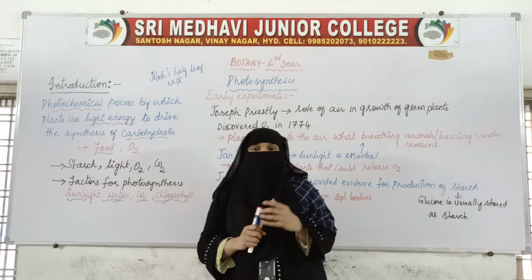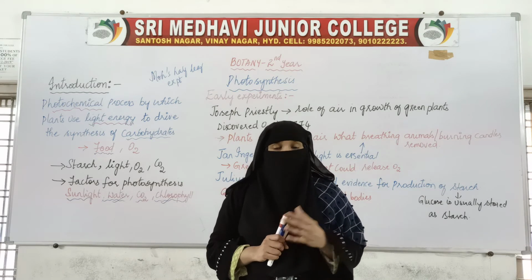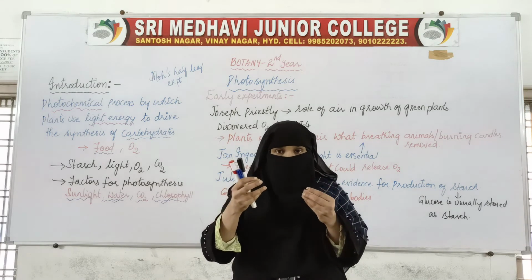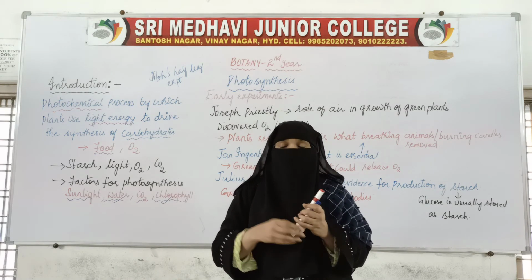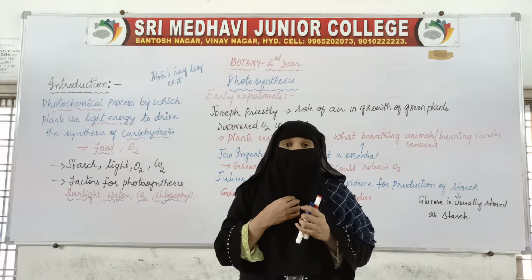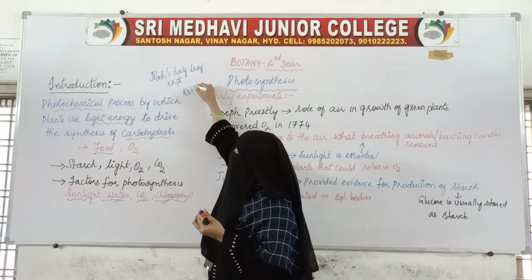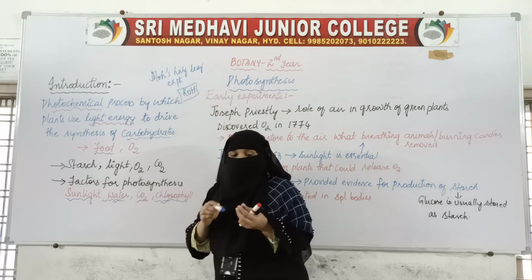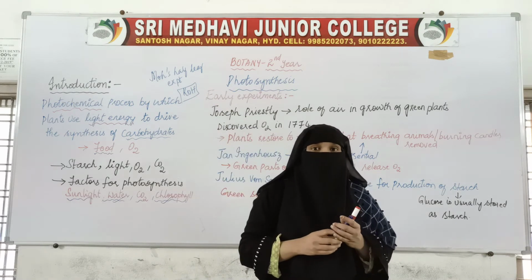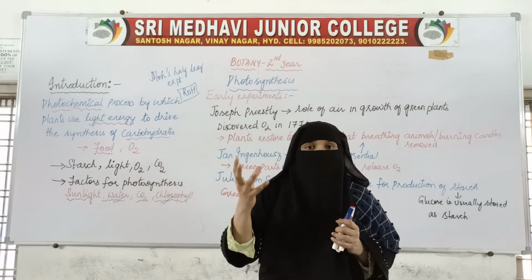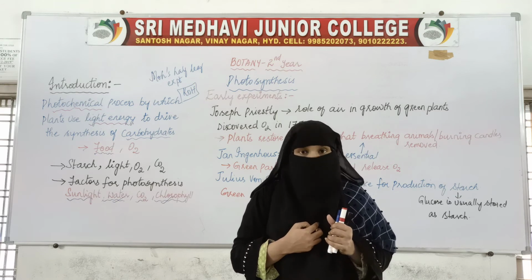Now after 3-4 days, that potted plant is taken outside. A jar will be attached to a stand, and inside that jar KOH will be present. KOH is nothing but potassium hydroxide. So what does potassium hydroxide do? It absorbs all the carbon dioxide which is present inside the bottle.